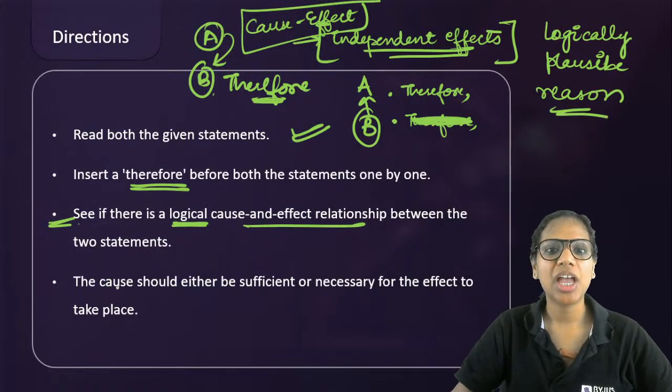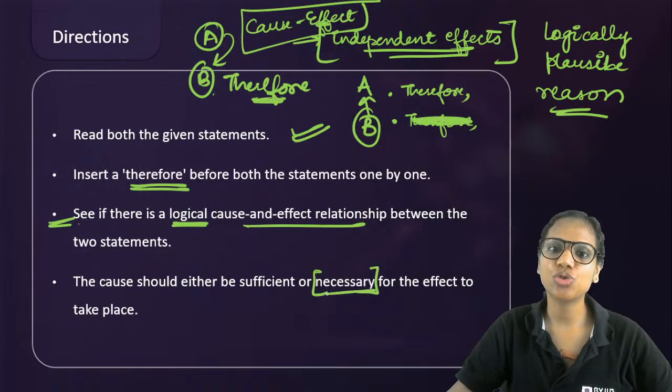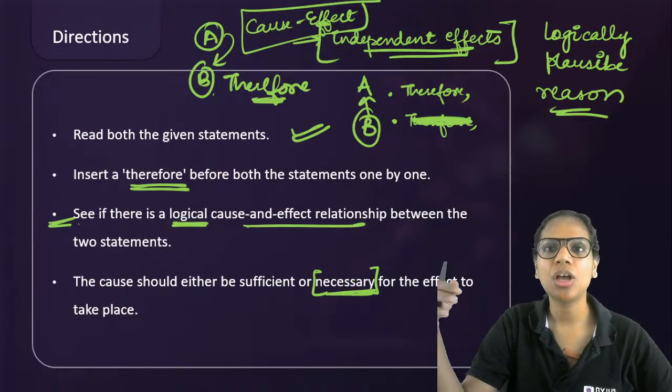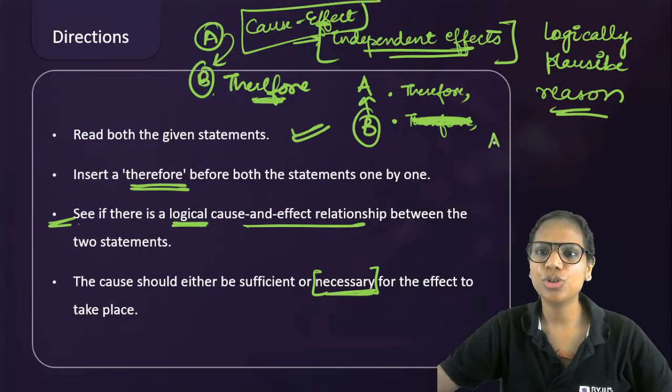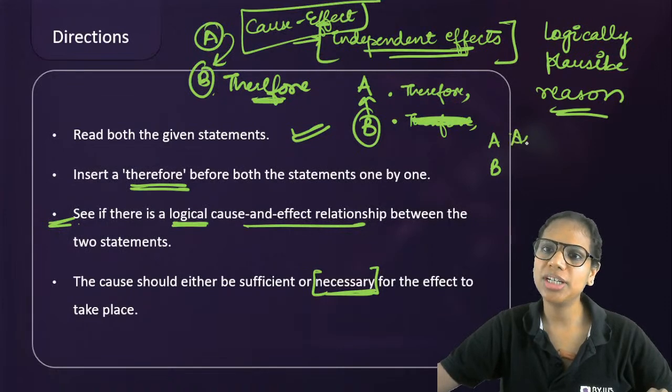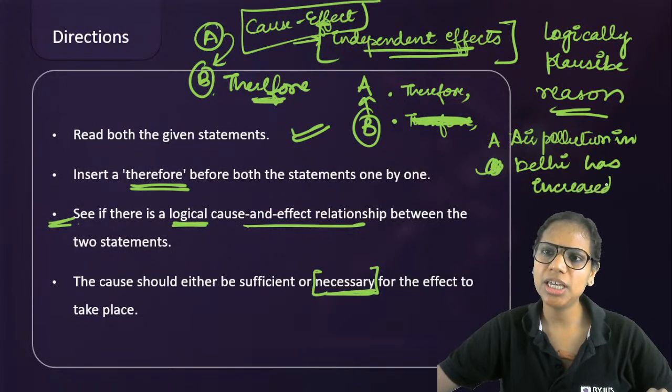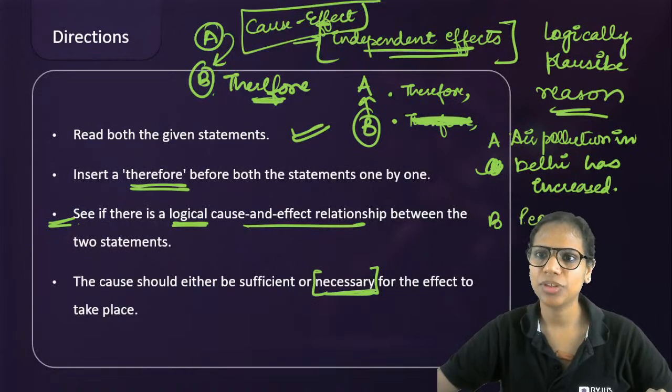Some students think that it has to be something that is necessary for the effect to take place. For example, if you are given two statements, one says that air pollution in Delhi has increased, and the other says people of Delhi have started using bicycles for shorter distances, right?